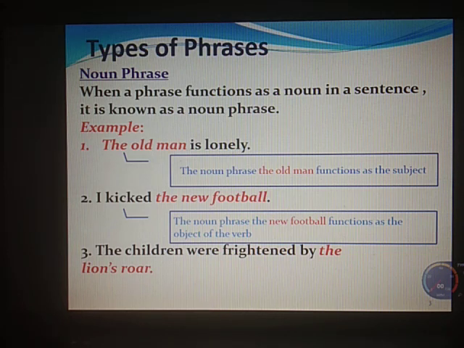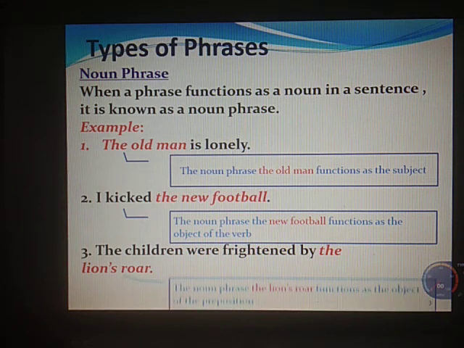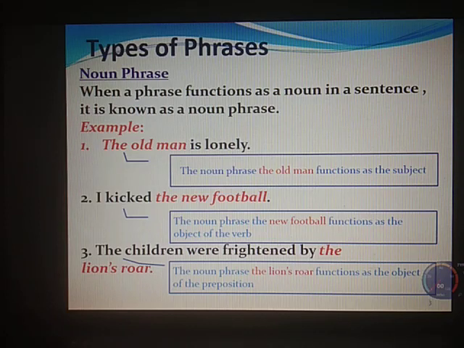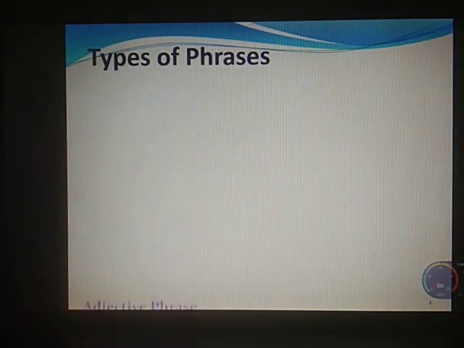First we saw it acting as a subject, second as an object. The children were frightened by the lion's roar. Here the noun phrase is the lion's roar, which functions as the object of the preposition by. So after by, it acts as the object for the preposition by. So again, it's a noun phrase.